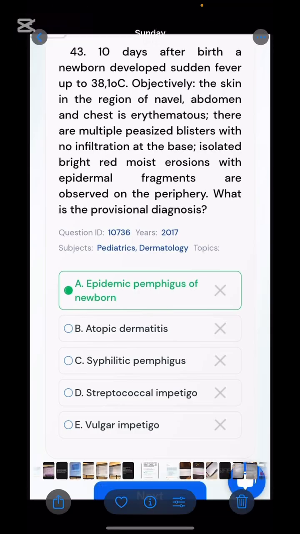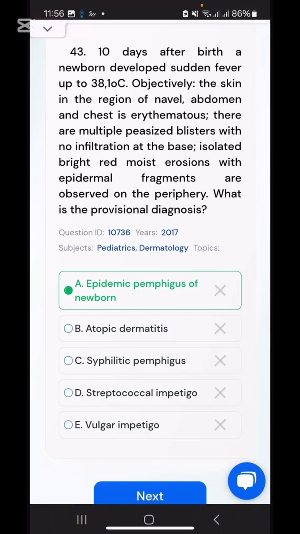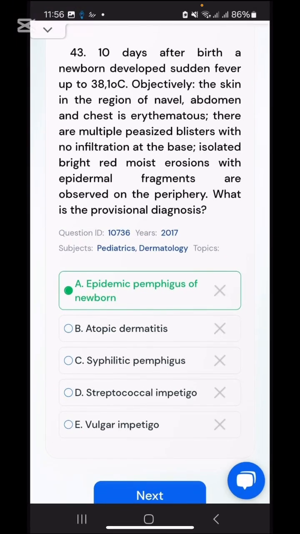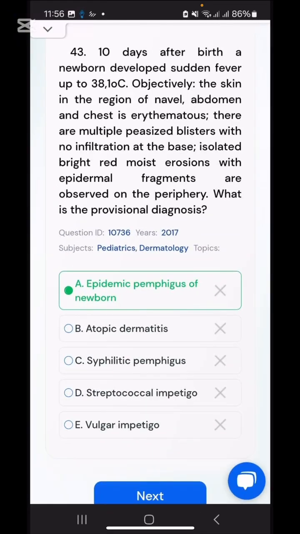Next is epidemic pemphigus of the newborn. Why epidemic? Sir, epidermal fragments are observed on the periphery. So epidermal fragments are observed. What is the case? Epidemic pemphigus of the newborn.